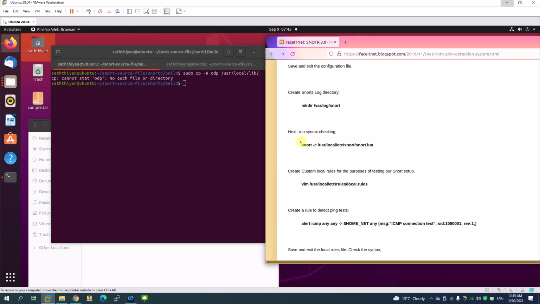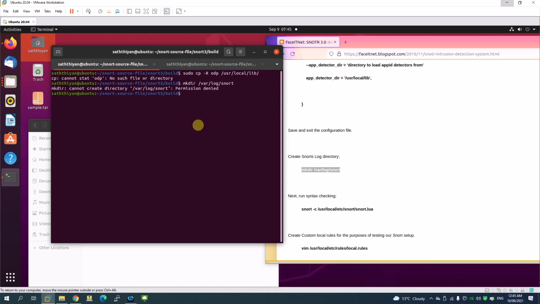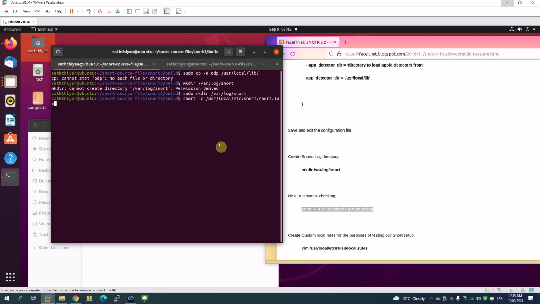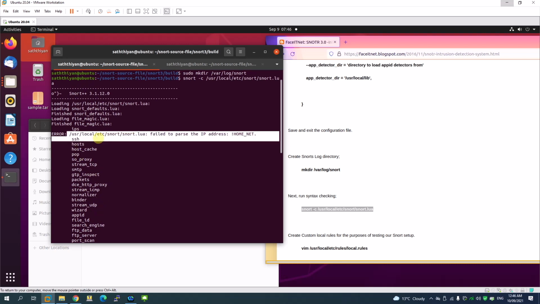So in the next one, what I'm going to do is we're going to just make sure to create directories. So let me go copy that. Yep, sudo is missing, right? And then syntax checking. All right, looks like there's one error. Home directory, that command, it says error.